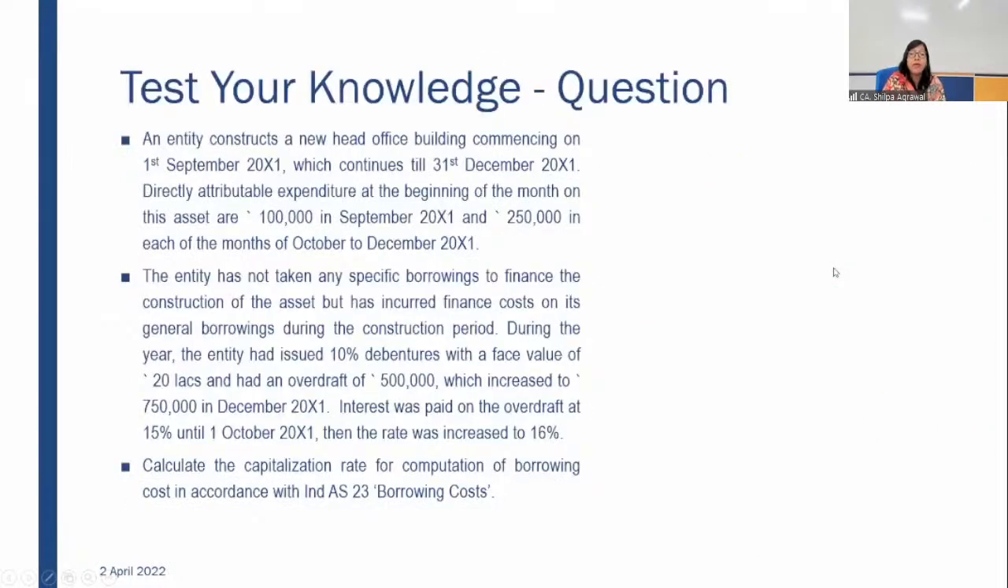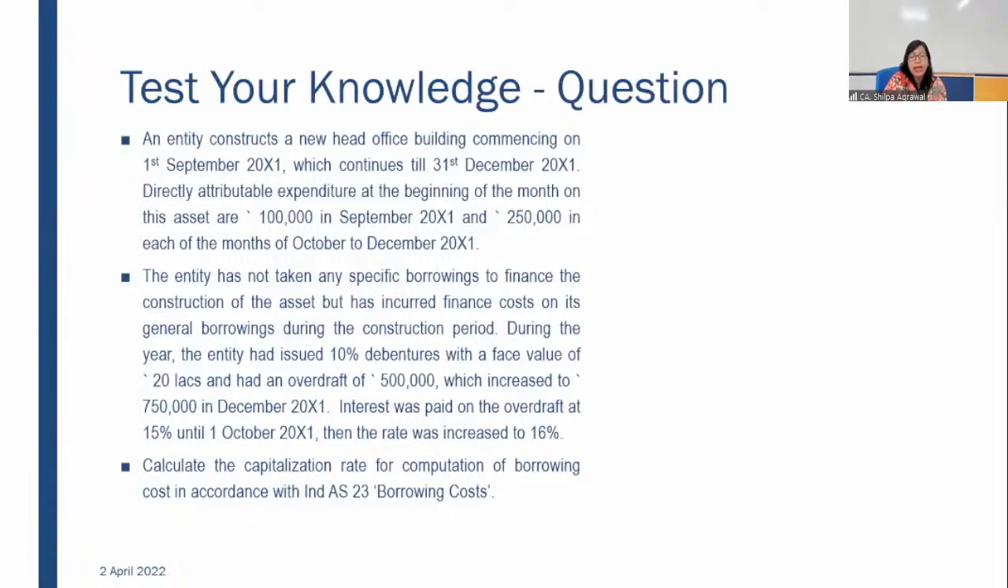This is a question from Test Your Knowledge. An entity constructs a new head office building commencing on 1st September 20x1, which continues till 31st December 20x1. Directly attributable expenditure at the beginning of the month on this asset is rupees 1 lakh in September 20x1 and 22,50,000 in each of the months of October to December. The entity has not taken any specific borrowings to finance the construction of the asset, but has incurred finance cost on its general borrowing during the construction period.